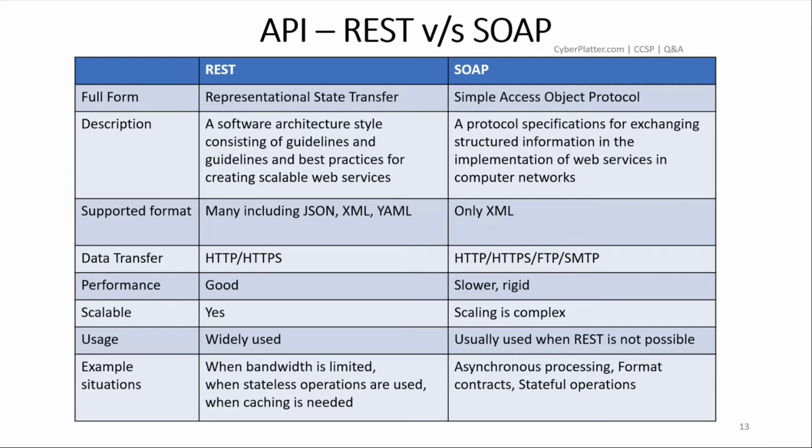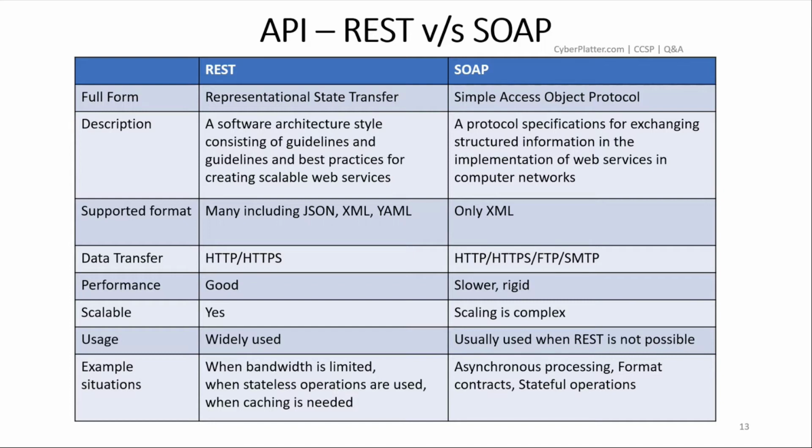While SOAP was the standard solution for web service interfaces, today it is typically used to support legacy applications or where REST is not technically feasible to use. SOAP is a complicated, slow, and rigid protocol. REST is a standard that addresses these shortcomings of SOAP. REST is a flexible architectural scheme that can use SOAP as the underlying protocol if desired. And REST supports data formats such as JSON, XML, or YAML.